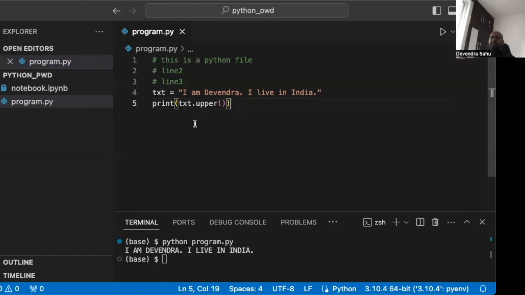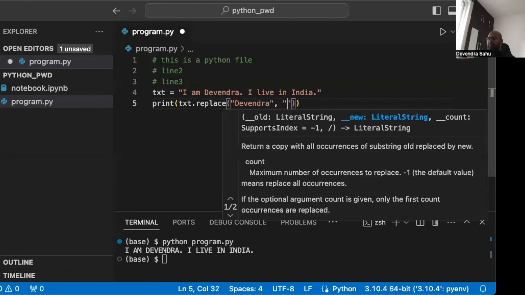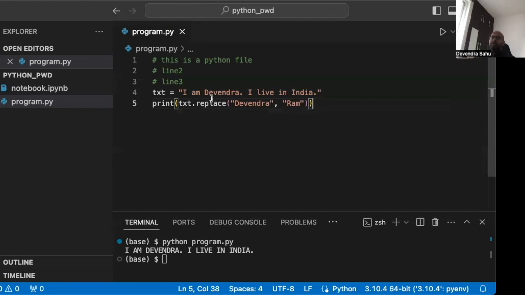There's a function called replace. And we want to replace, let's say, Devendra with another name. Let's say Ram. So what txt.replace is doing, it will find Devendra and it will replace it with Ram. Let's see if it works. Clear, run it again. See, I am Ram, I live in India. So this replace function replaces something with something else.